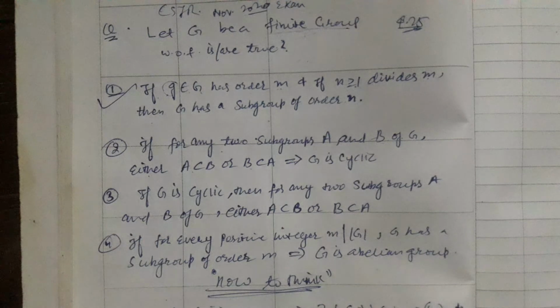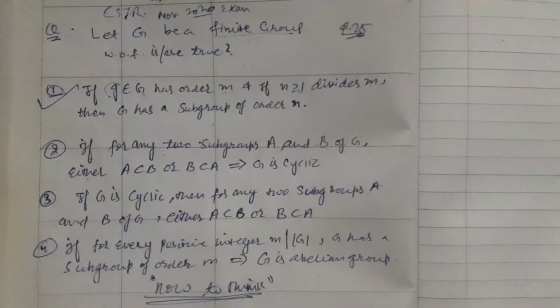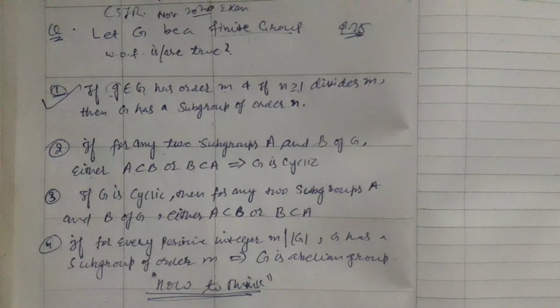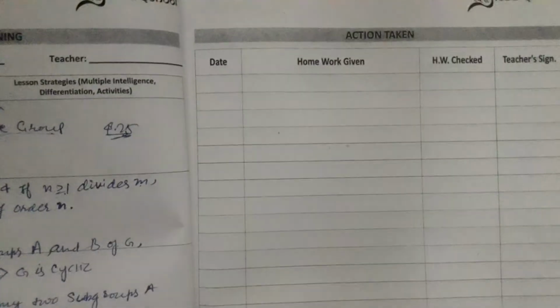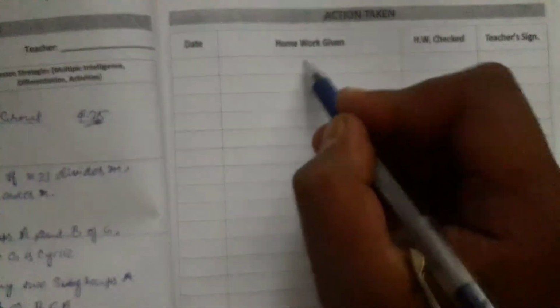Option second says that if for any two subgroups A and B of G, either A is a subset of B or B is a subset of A, then this implies that the group is cyclic. My intuition says that it's a wrong option, by choosing G equal to Quaternion 8.